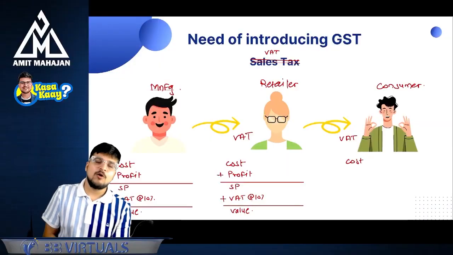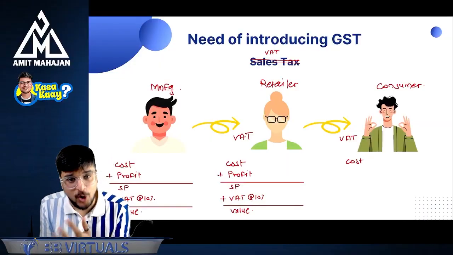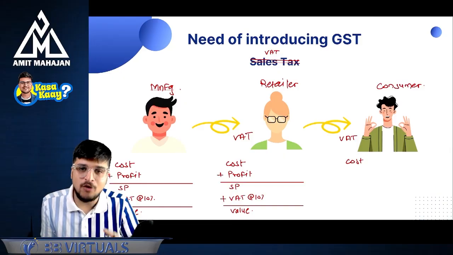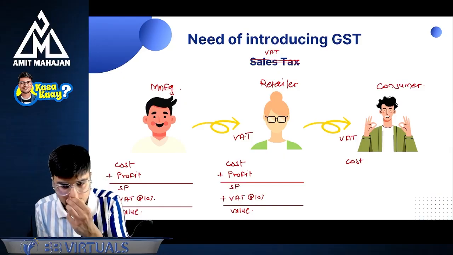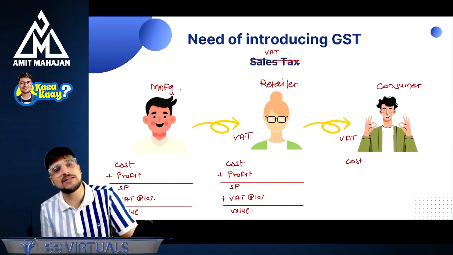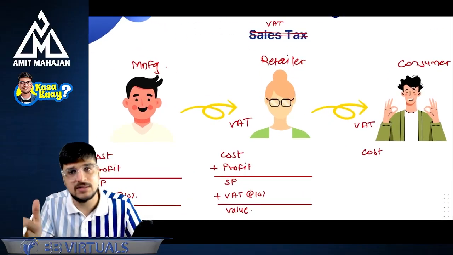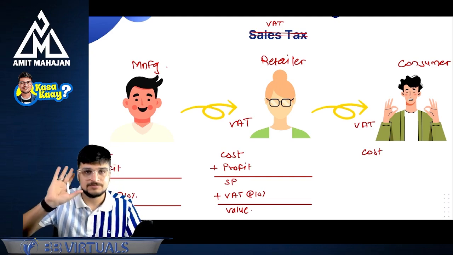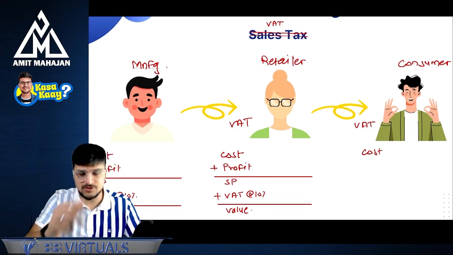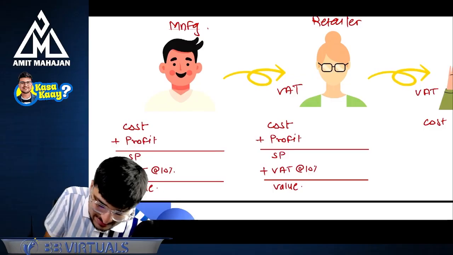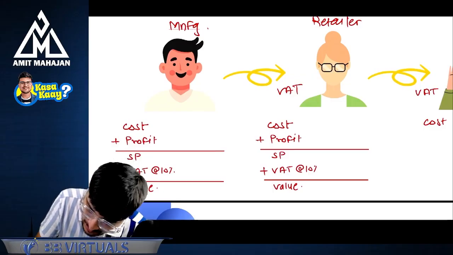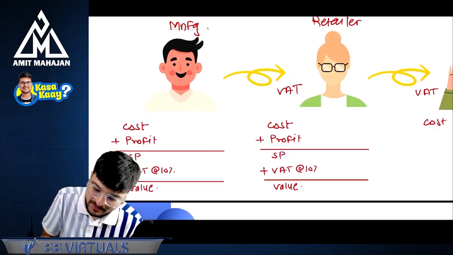Let's try to understand now what was the exact need for the introduction of GST. What was the problem earlier? Let's understand the problem first. Okay. Now, again, I will take an example of manufacturer, retailer, and consumer. Perfect. Manufacturer, retailer, and consumer. Okay. Let's come here and write it here as the cost of this manufacturer.